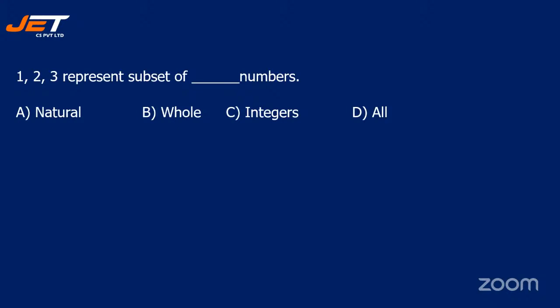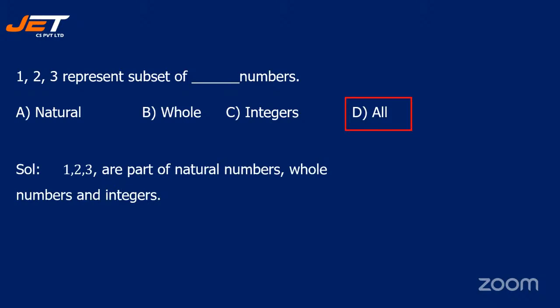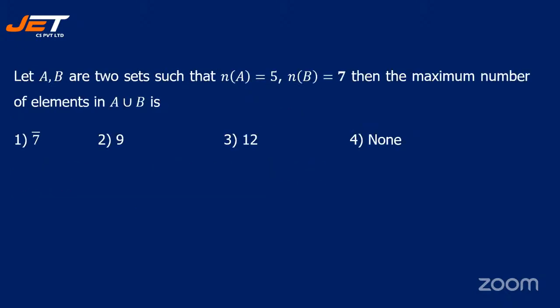1, 2, 3 represents subset of dash numbers. Is it natural? Is it whole? Is it integers or is it all? So it is all. Okay? Because they are part of natural numbers, whole numbers and integers. Good. To those who have given me the answers correctly.